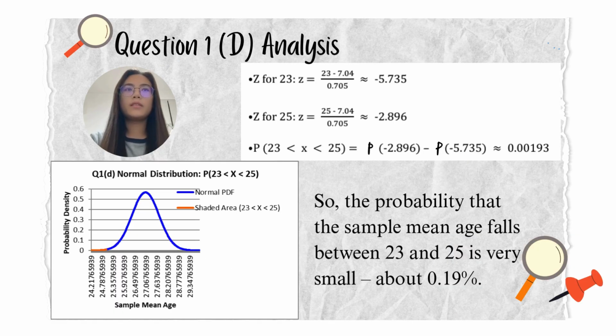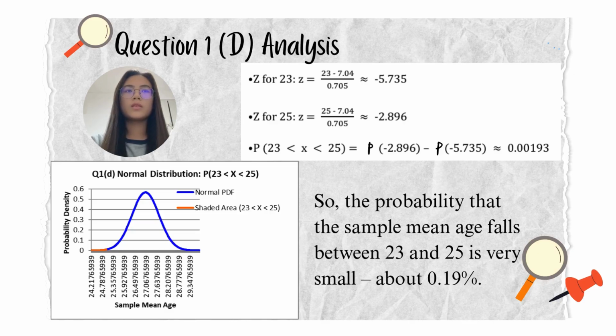Now let's move on to Question 1D. What is the probability that the sample mean falls between 33 and 35? We use the same standard error, 0.705, and calculate the z-scores. To find the z-score for 33, we subtract the sample mean 37.04 from 33 and divide by 0.705. This gives a z-score of approximately negative 5.735. Similarly, for 35, we subtract 37.04 from 35, then divide by 0.705, resulting in a z-score of around negative 2.896.